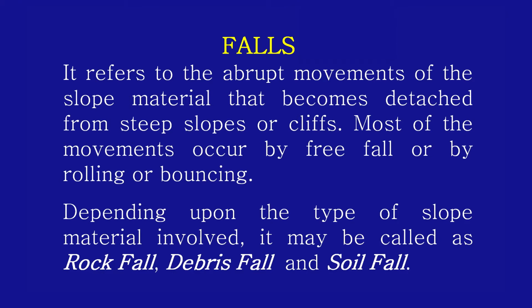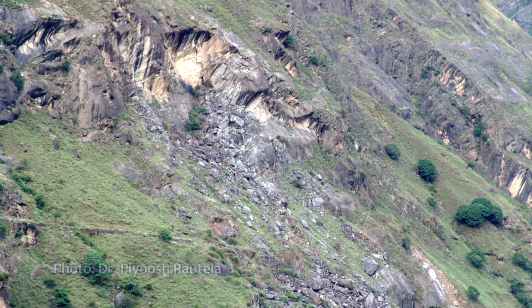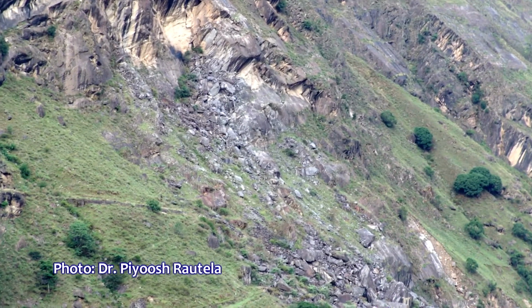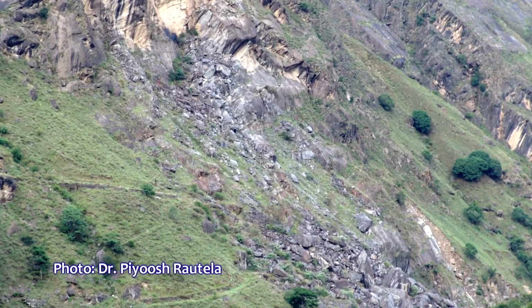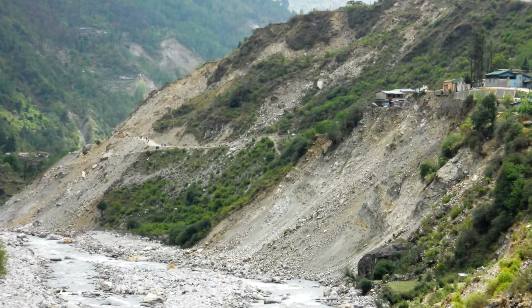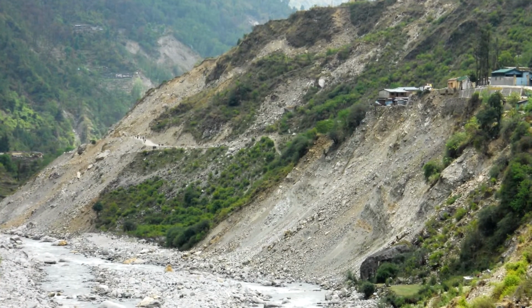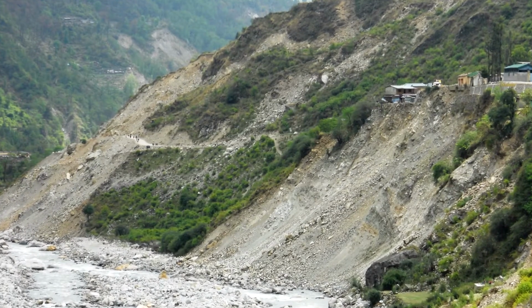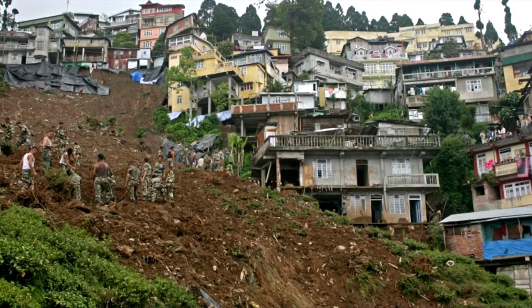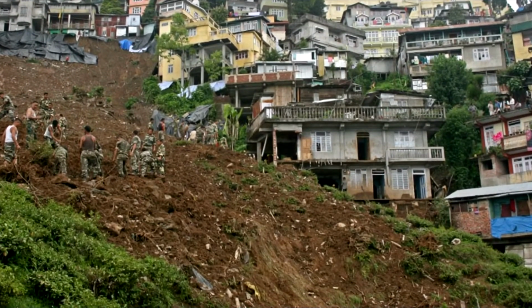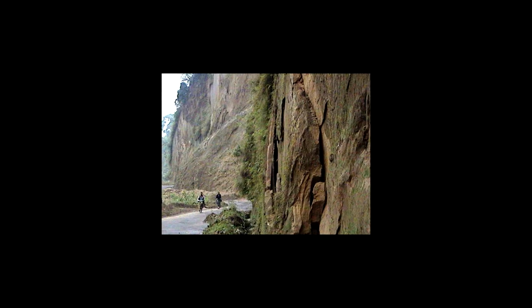You see, when we talk about rock fall, it is a mass of rock of any size detached from a steep slope or cliff that descends mostly through the air by free falling. And when we talk of the debris fall, it is the same as rock fall, but the material is smaller. It is in the form of debris. Likewise, the soil fall is the same as the rock fall, but the material involved is soil. Then we have the topple.